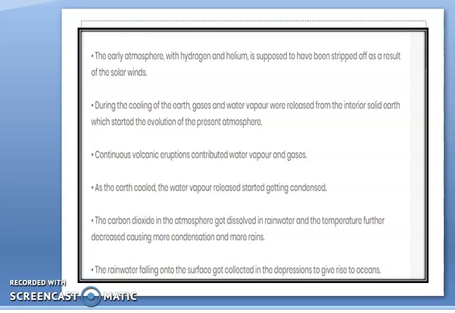And afterwards what happened? Rain started in the world. The carbon dioxide dissolved with the water vapor, condensation occurred, and rainfall started. This rainwater got collected in the low-lying areas or depressions of the Earth's surface. In this way, the oceans were created. Now in this water, the first form of life was created, and over there oxygen creation started. And in this way, your entire atmosphere also formed.